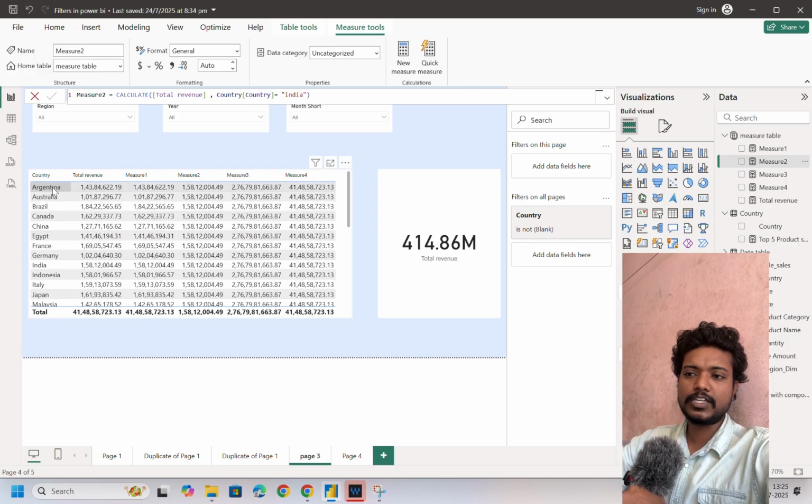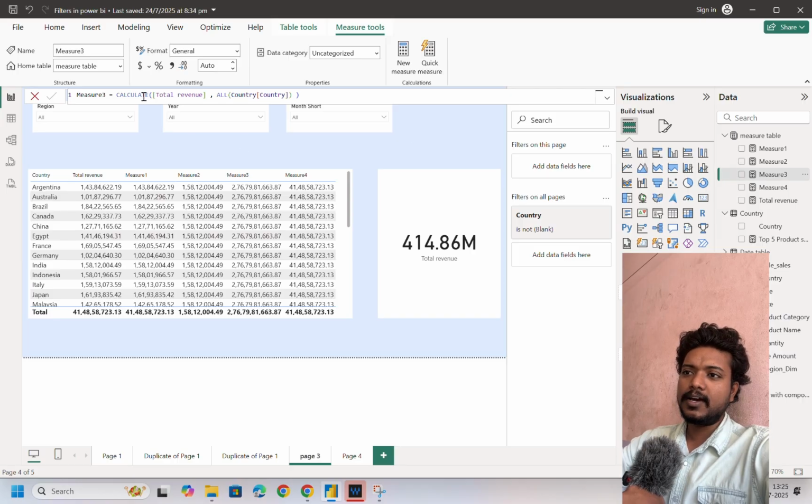If it is India, the value is this. So it will supersede all the country names, making them India, and it gives the same value for all the rows, whichever country you give it. And let's go to measure 3.